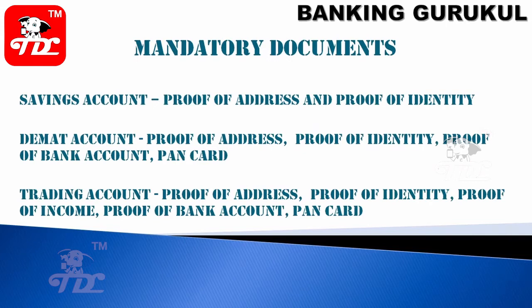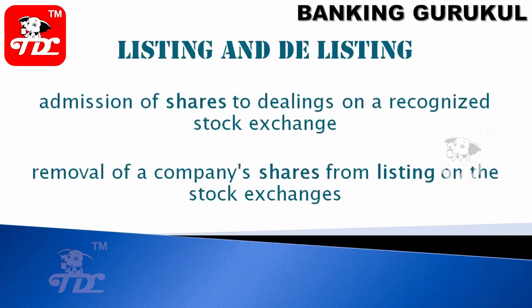What are the mandatory documents to be collected for opening a savings account, demat account or trading account? For a savings account, you need an address proof and identification proof. For the demat, you need proof of address, proof of identity, proof of bank account and PAN card. For a trading account, proof of address, proof of identity, proof of income, proof of bank account and PAN card are required to open a savings, demat and trading account.